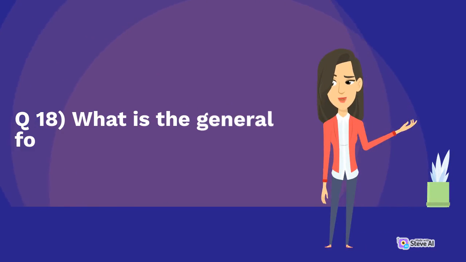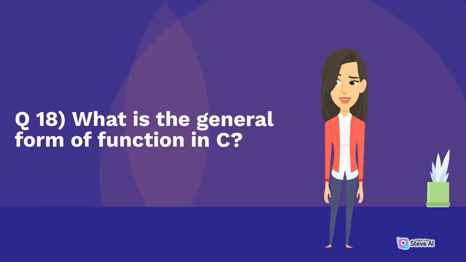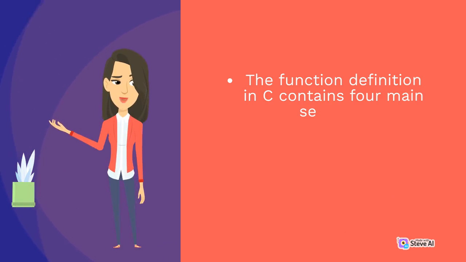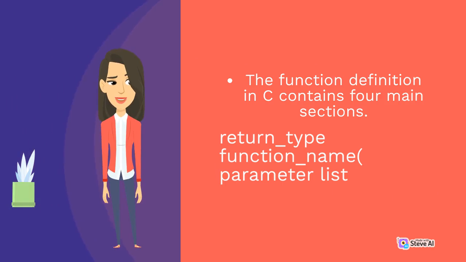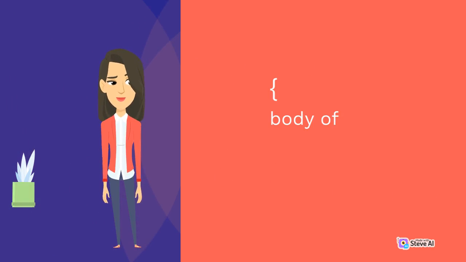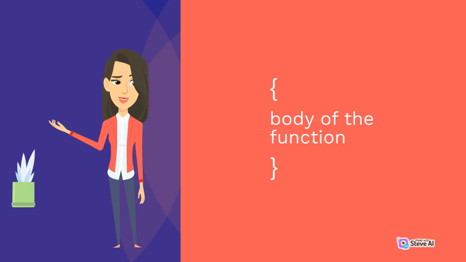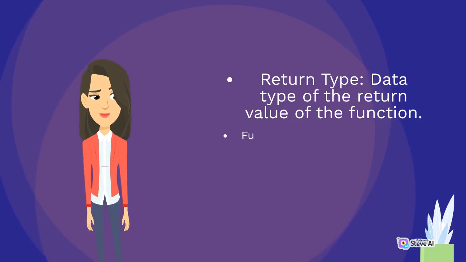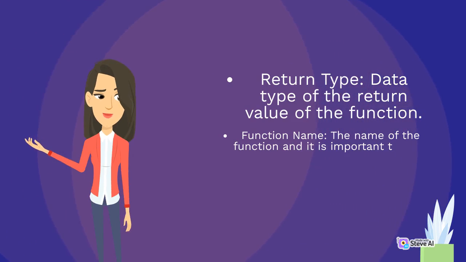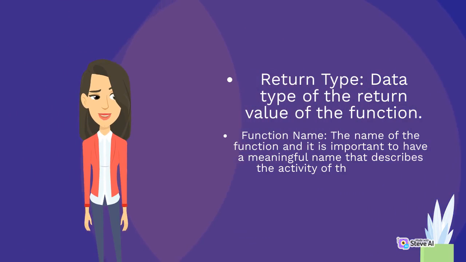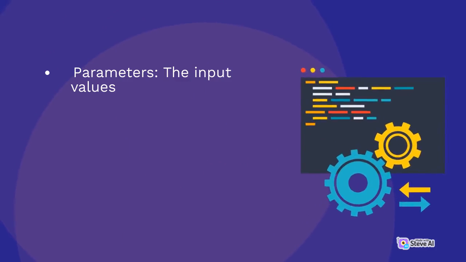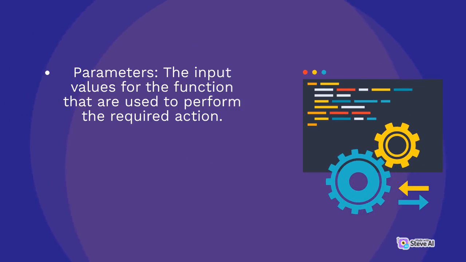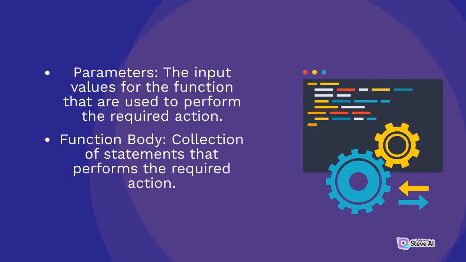Q18. What is the general form of a function in C? The function definition in C contains 4 main sections: return_type function_name (parameter list) and the body of the function. Return type, the data type of the return value of the function. Function name, the name of the function, and it is important to have a meaningful name that describes the activity of the function. Parameters, the input values for the function that are used to perform the required action. Function body, a collection of statements that performs the required action.